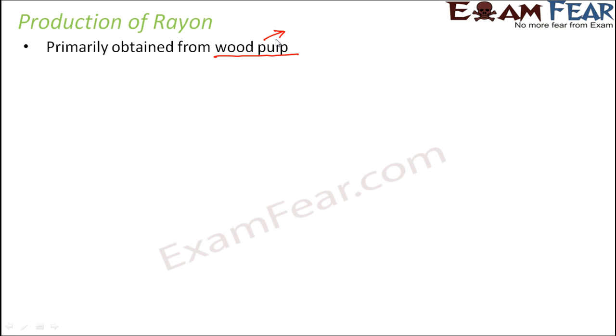Since rayon is prepared from something which naturally exists in nature, it is sometimes also known as semi-synthetic fiber. Why? Because the raw material needed for producing rayon is wood pulp, a natural thing which exists in nature on its own. Since it is obtained from a naturally occurring polymer, it is called semi-synthetic.